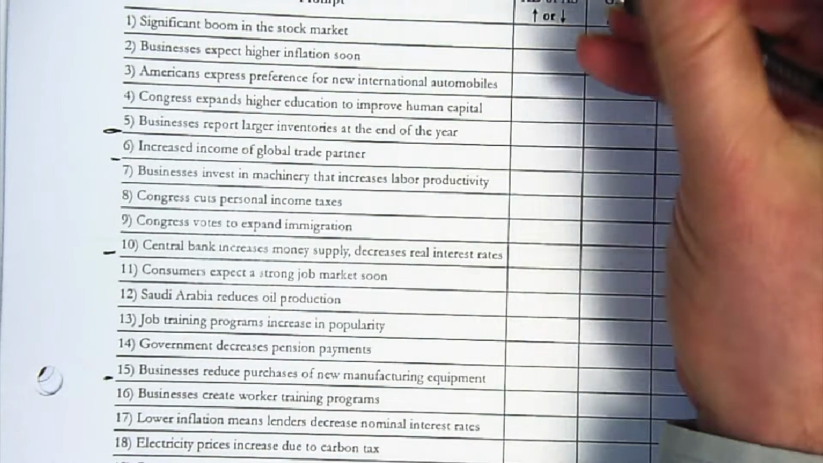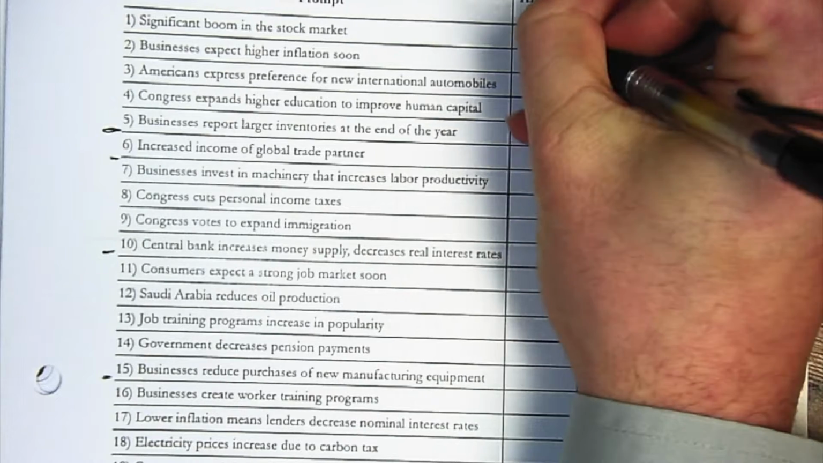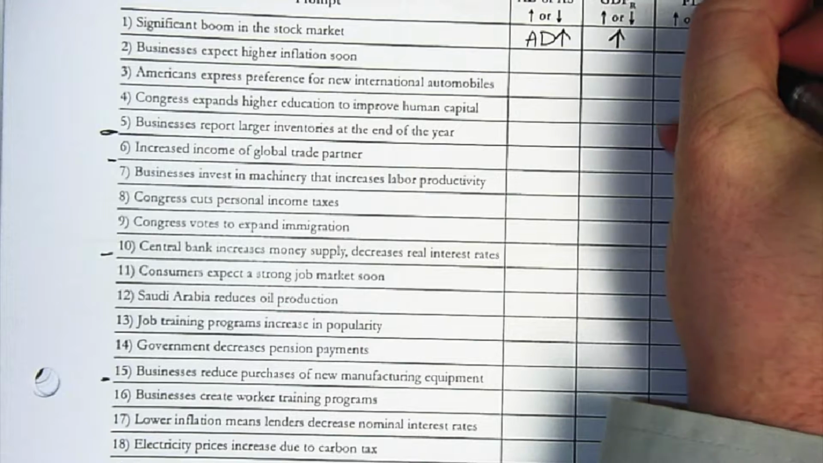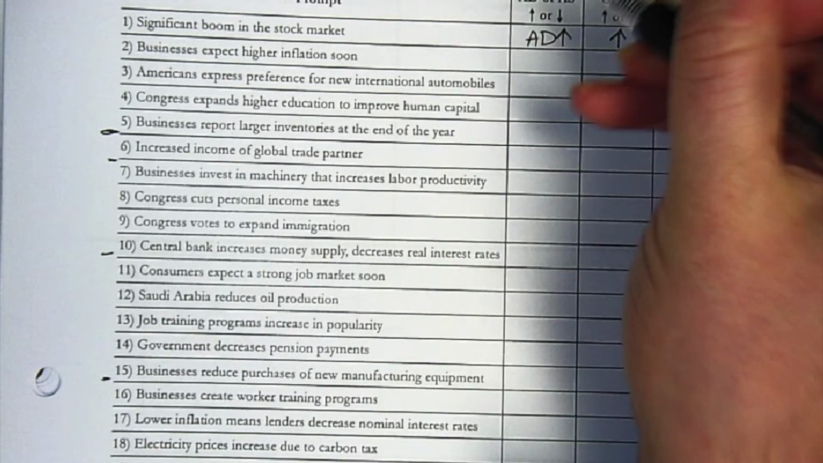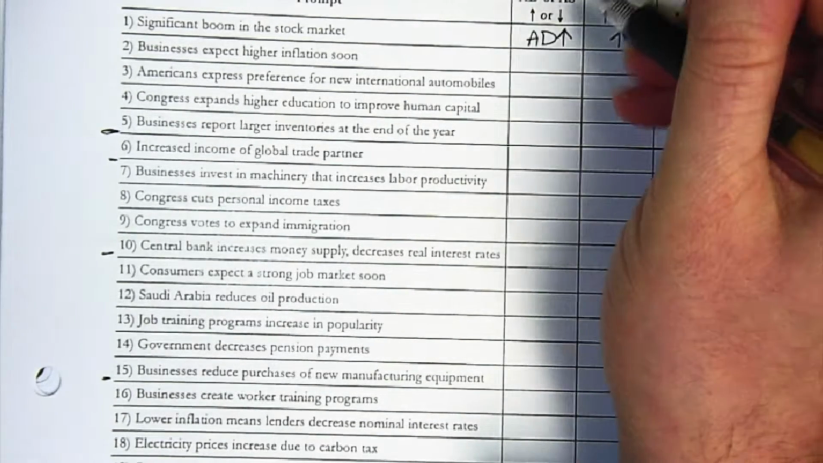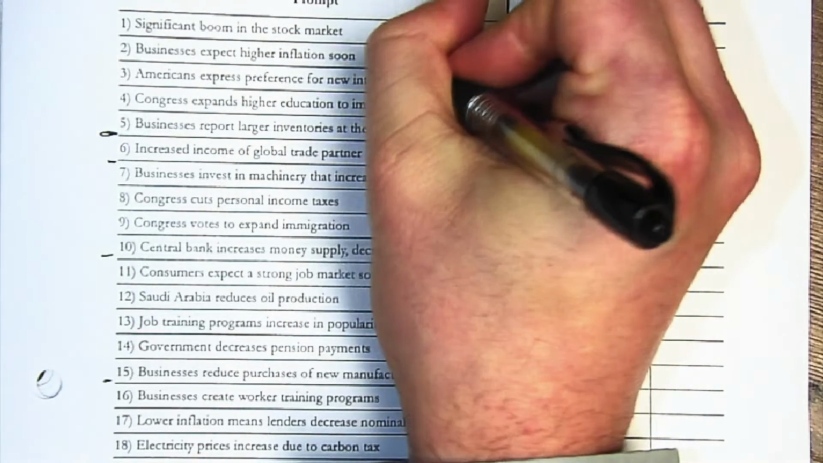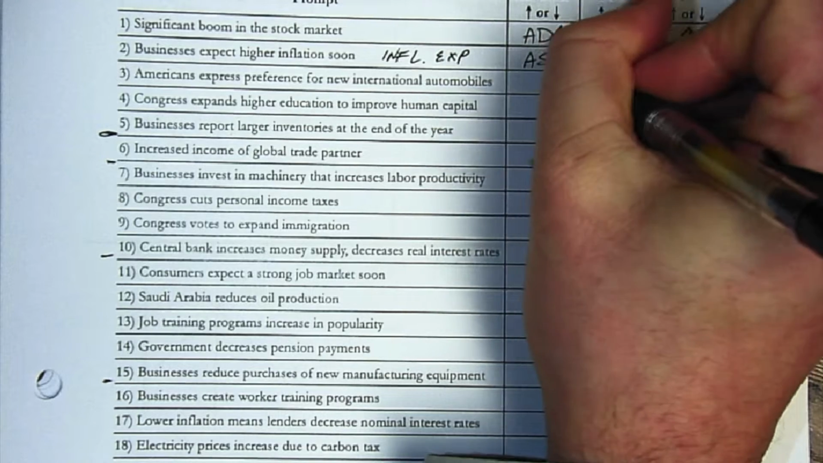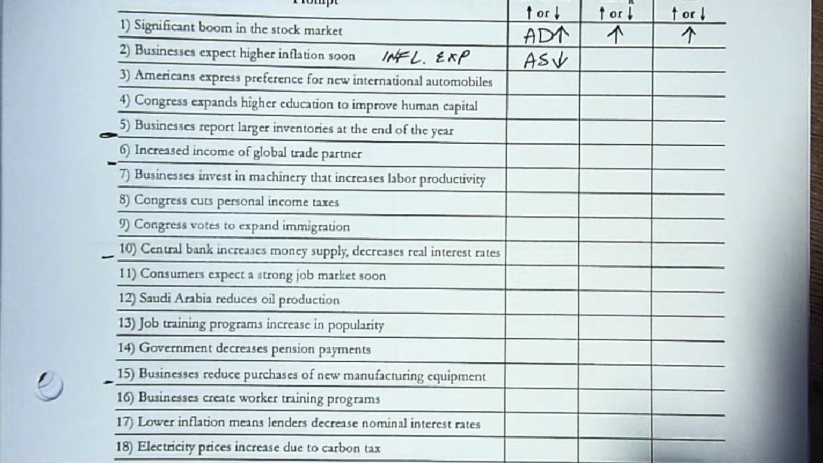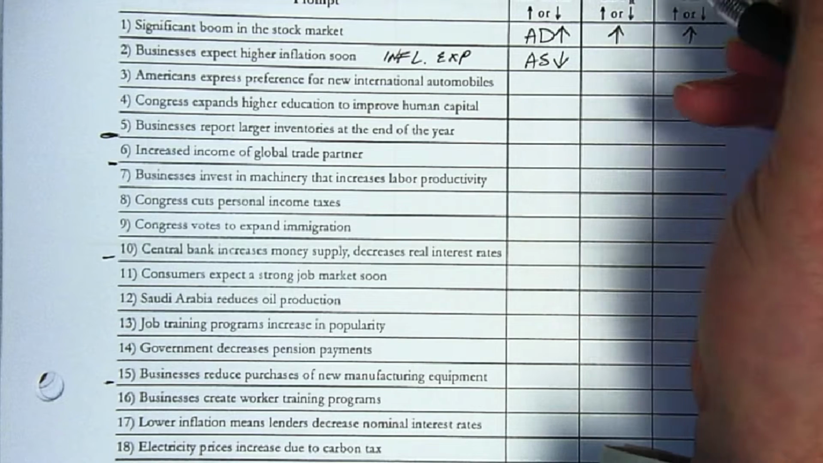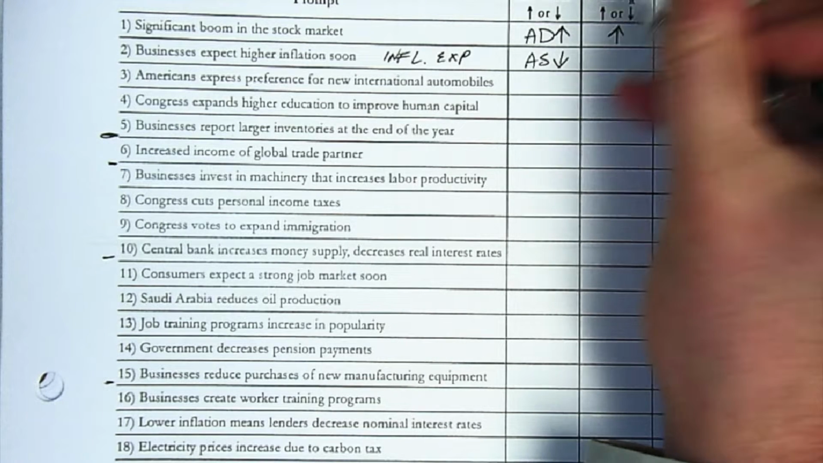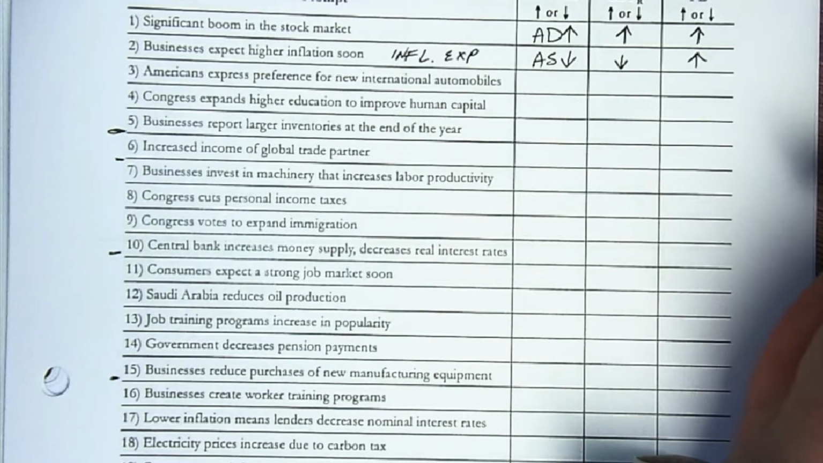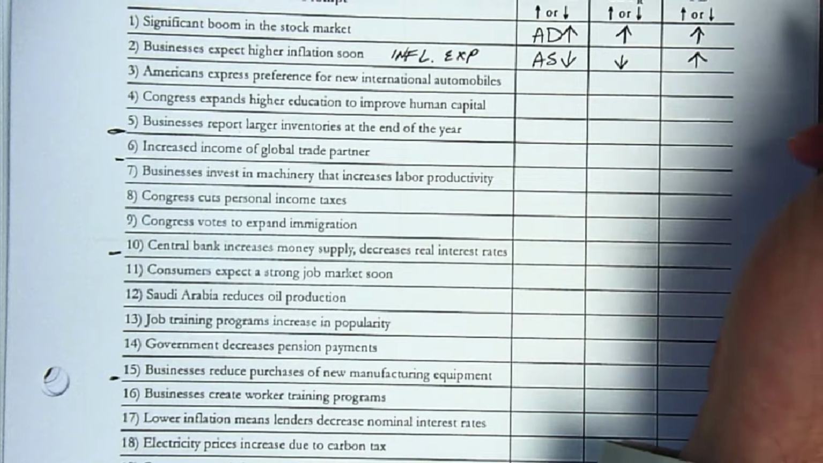Significant boom in the stock market, that's going to be aggregate demand because it's going to increase consumption spending, and that would increase GDP and increase price levels. Businesses expect higher inflation soon. So if they expect higher inflation, that's inflationary expectations, that's aggregate supply, and it's going to decrease aggregate supply because they are going to have to pay more to their workers and to their suppliers and things like that. And so that's going to decrease GDP, but it will increase price levels because it's a leftward shift of SRAS.